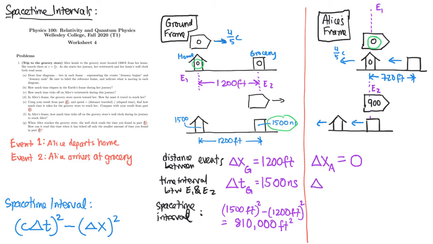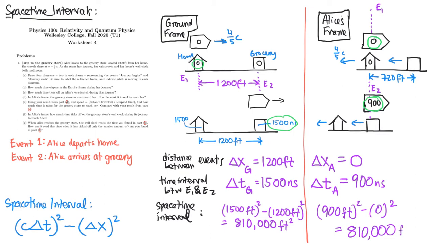How about the time separation between the events? Well, the second event happens at 900 on her clock. The first one happened at 0 on her clock. So the difference is 900 minus 0, or 900 nanoseconds. If we compute the space-time interval, we have 900 nanoseconds times 1 foot per nanosecond, which is 900 feet squared, minus 0 squared, and that ends up being 810,000. Exactly the same quantity that we found in the ground frame.